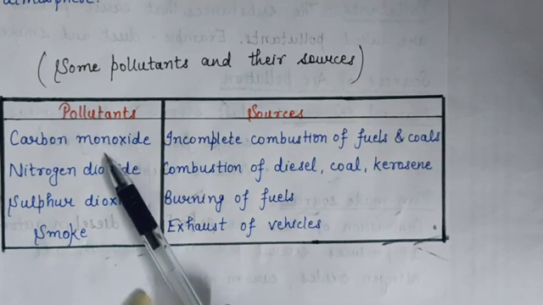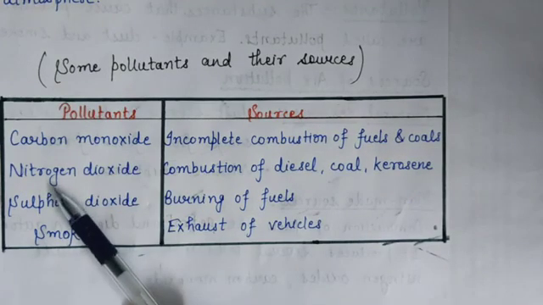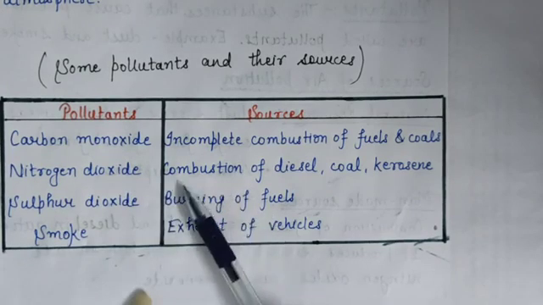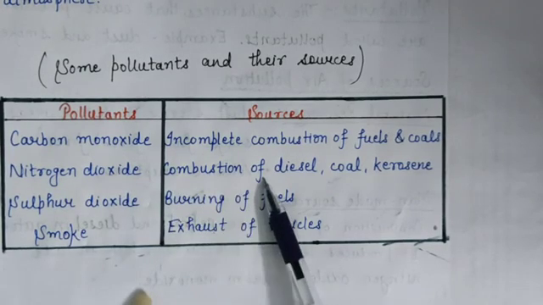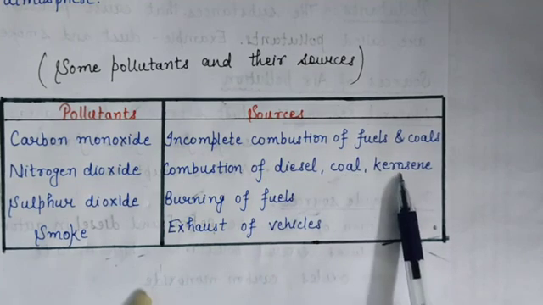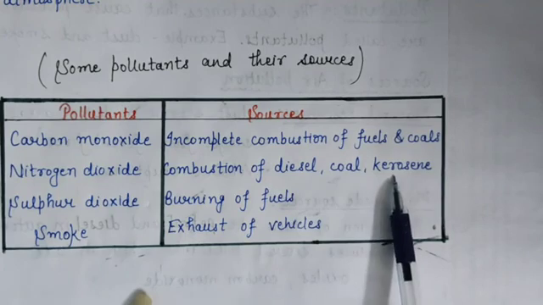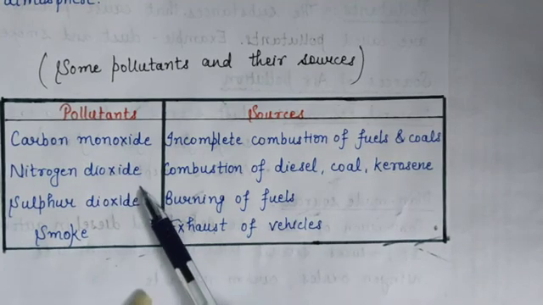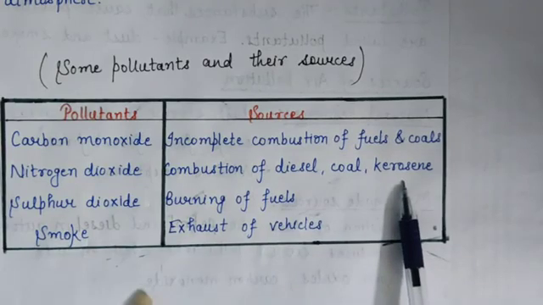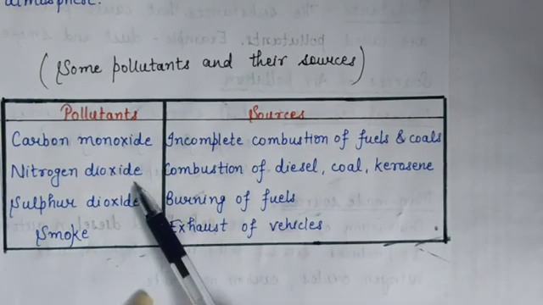It is a pollutant. Second is nitrogen dioxide. It is released due to combustion of diesel, petrol, coal and kerosene. It is also a pollutant.